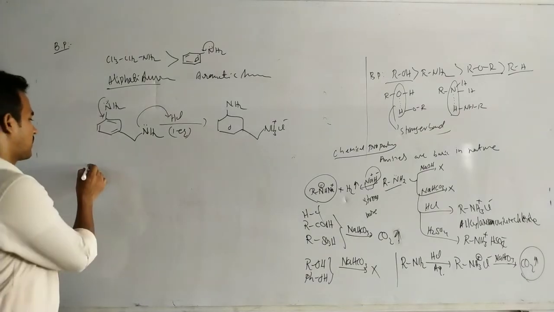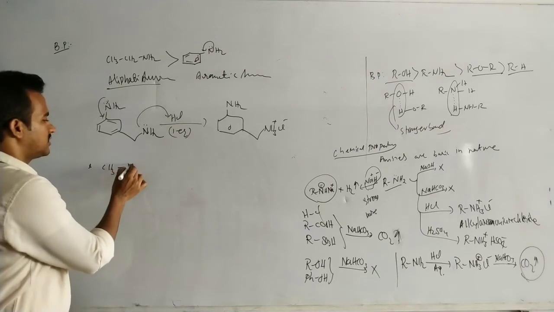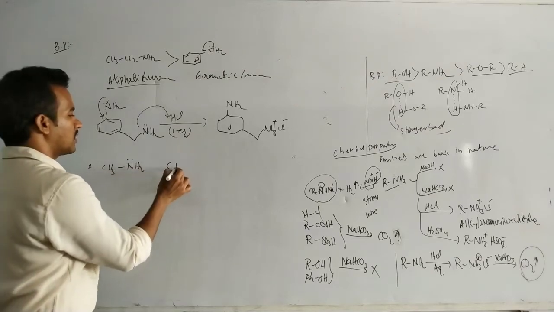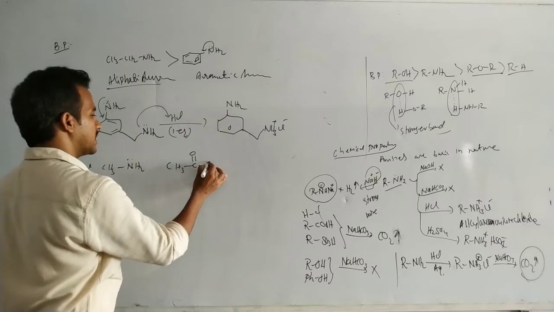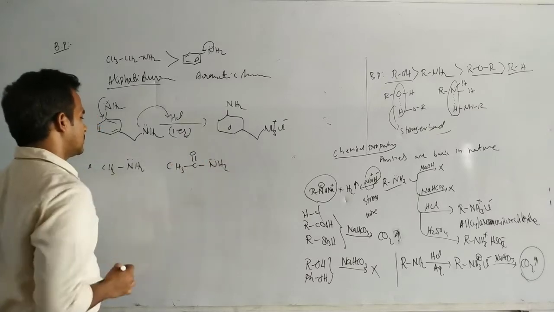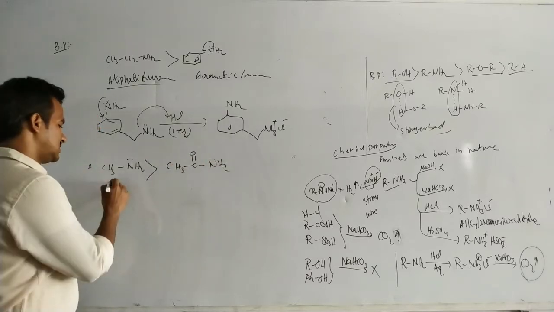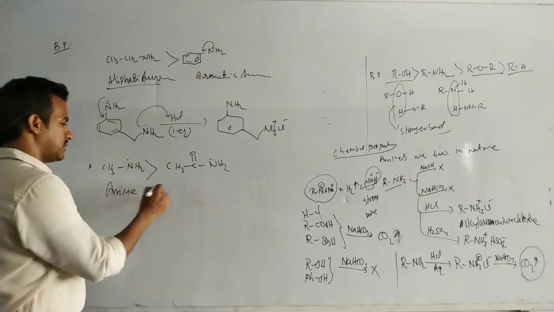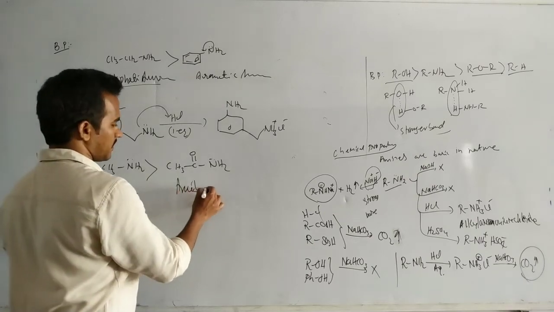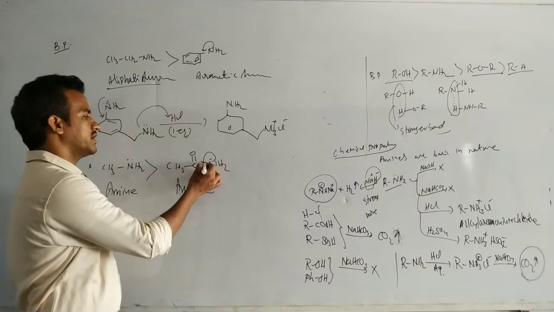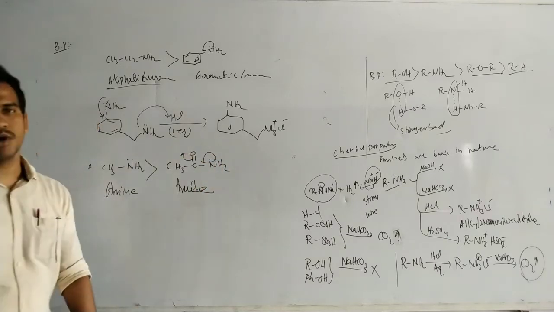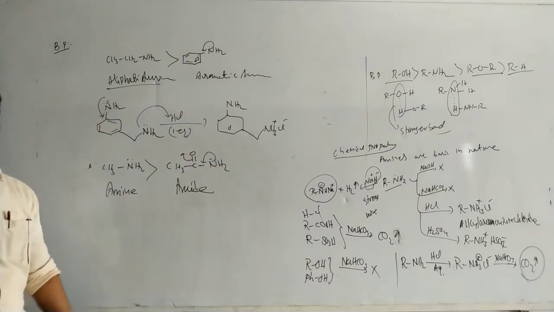Now CH3NH2 and CH3C double bond OH, which are basic in nature. So here amines are basic. This is amine, this is amide. Amines are more basic because the lone pair of electrons in the amide are involved in resonance with C double bond O. That's why amines are more basic than the amide.